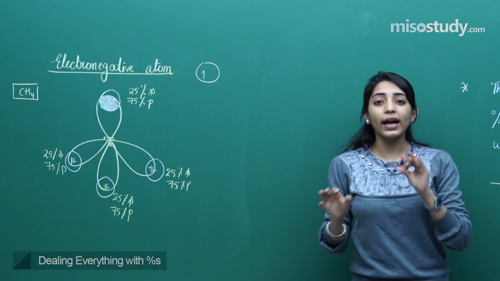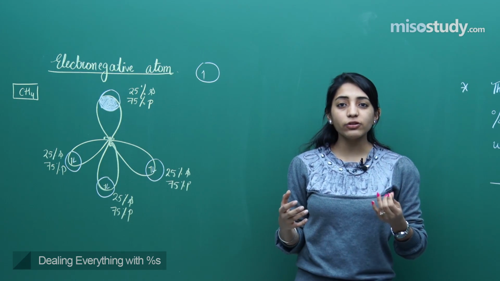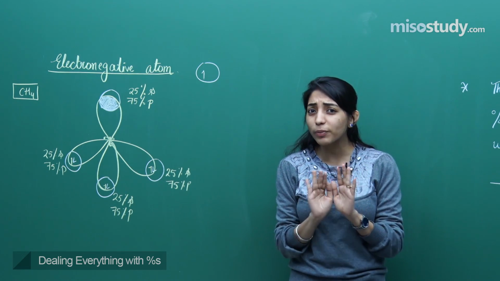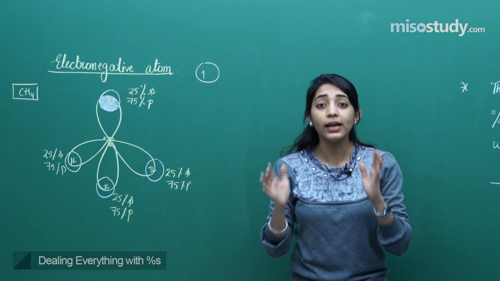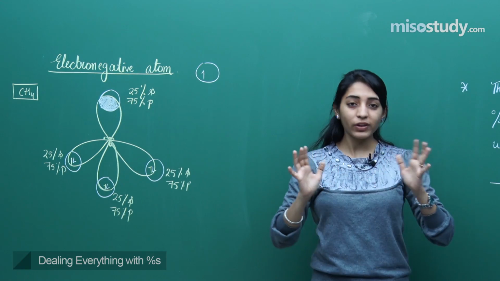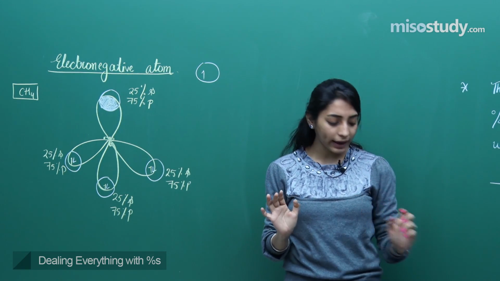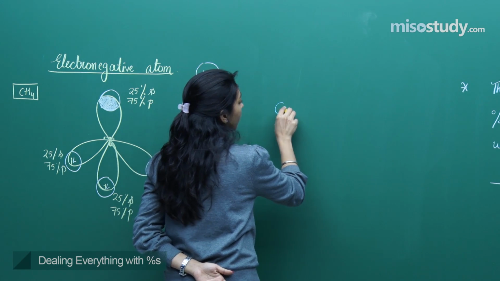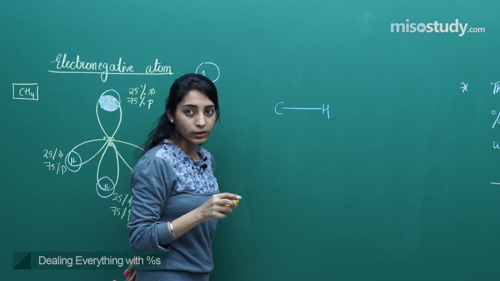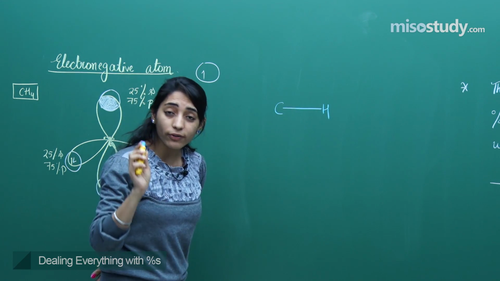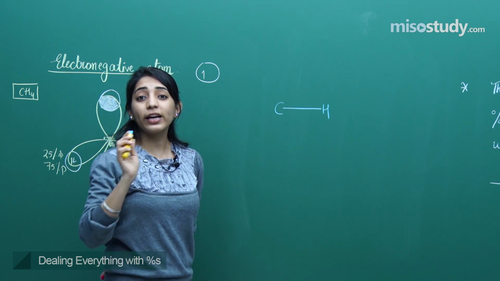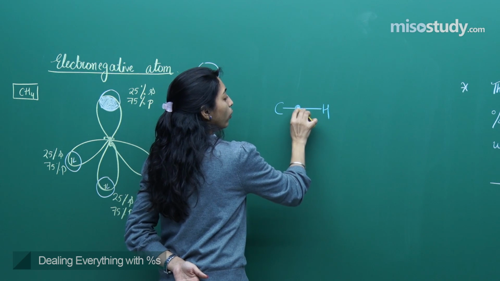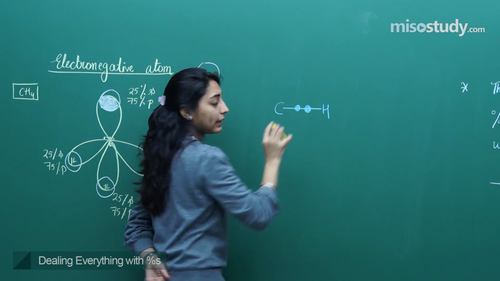At no point of time should the guy say, "Why will I help you in the kitchen?" There should not be any ego between the girl and the guy, because both of them are good people. So it's like a bond between carbon and hydrogen: both of them are earning well, both are happily enjoying their married life. So their shared pair of electrons will be totally in the center.